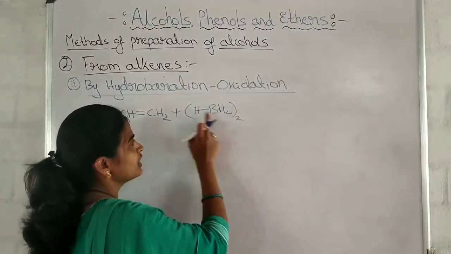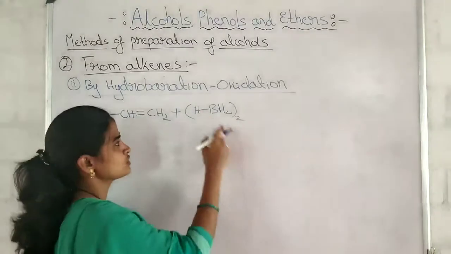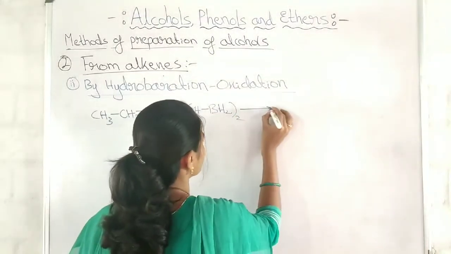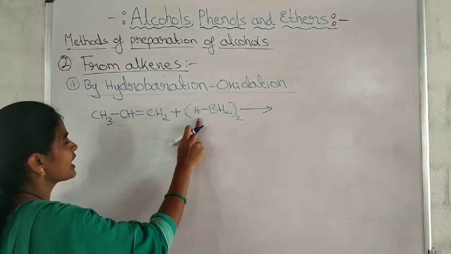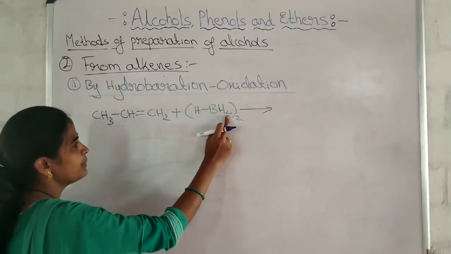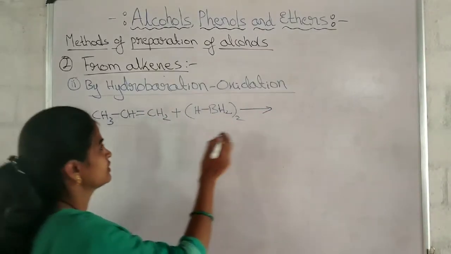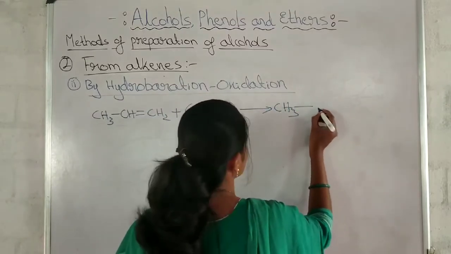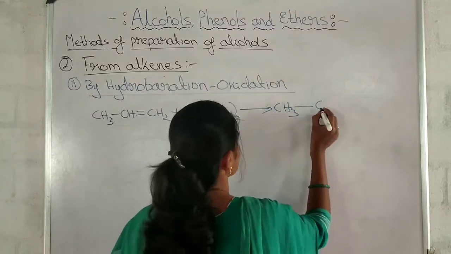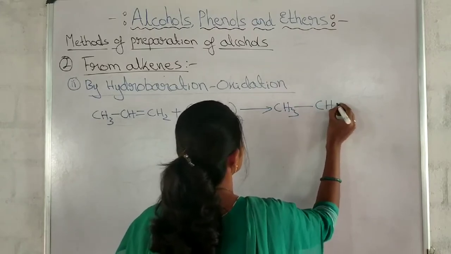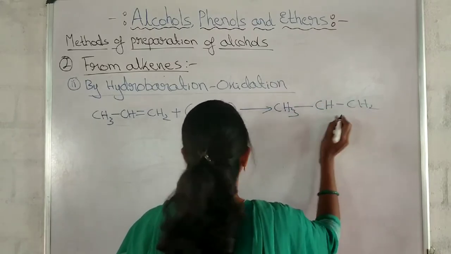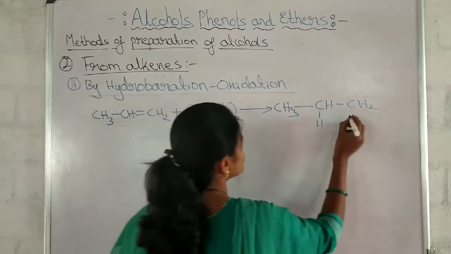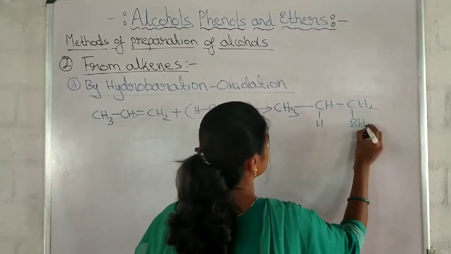Four and 2 hydrogen, that is 6 hydrogen atoms, 2 boron. Isn't it? So now what happens? One of the hydrogens is added here and BH2 will get added here. So this is CH3. Addition of borane takes place along the carbon-carbon double bond. CH2 is there. This hydrogen adds here and this BH2 adds here.